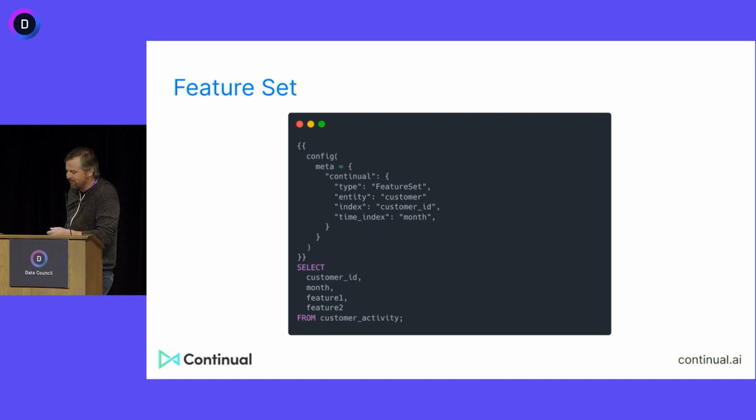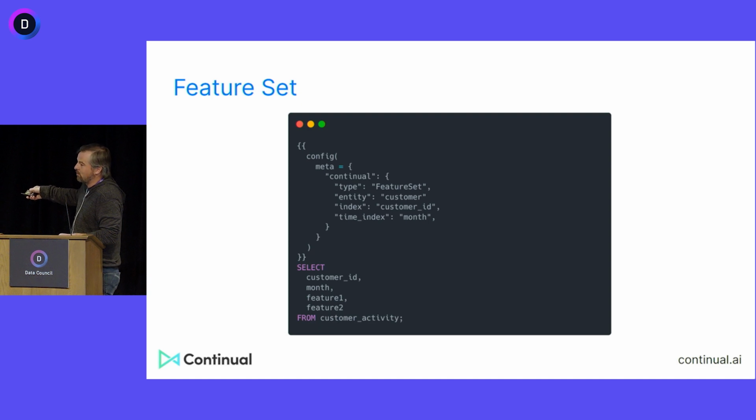If you want to think of it as a Python function, you could do that with a bunch of inputs or JSON or whatever you have. We augment it with a couple of things. We say that there's an entity. This query, customer ID, month, feature 1, feature 2, from this customer activity table, relates to my customer. I need some semantic information. It's about my customer. Not just saying my index, my customer ID references my customer.